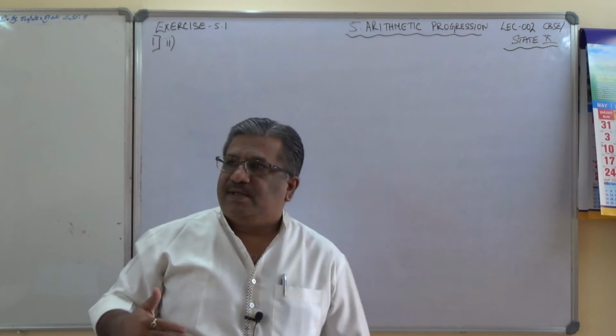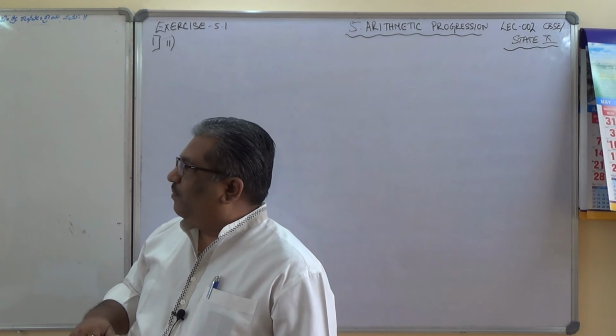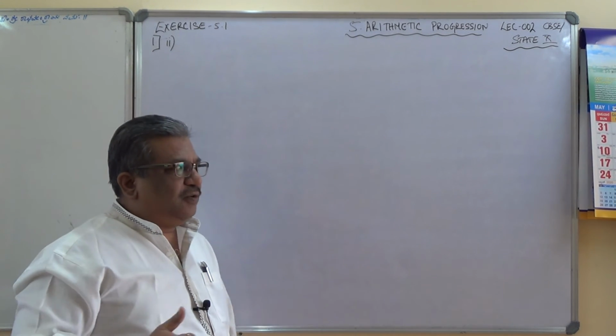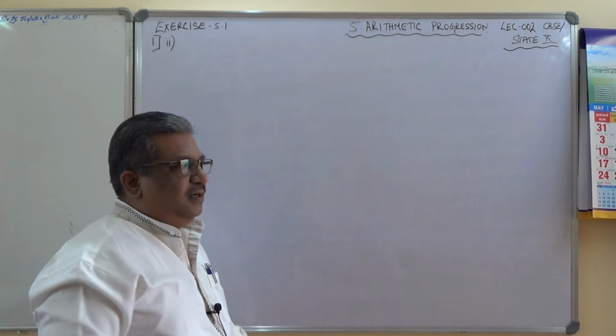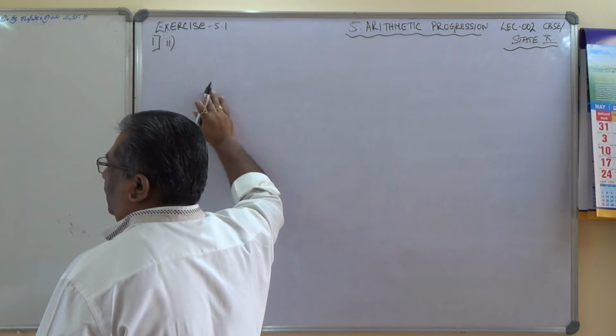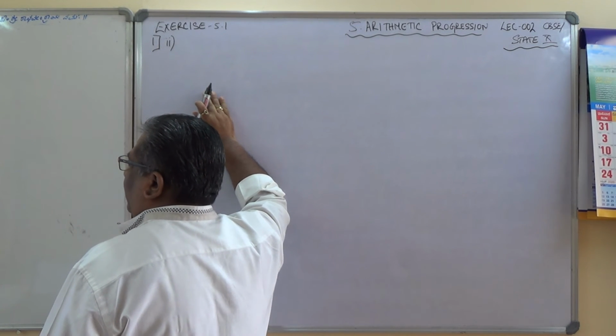This second problem is important. That is the amount of air present in the cylinder when a vacuum pump removes 1/4 of the air remaining in the cylinder at a time. Please read the question carefully and mark it. This is a bit important problem. So let us see here. Let us consider the amount of air initially present in the cylinder as x cubic units.